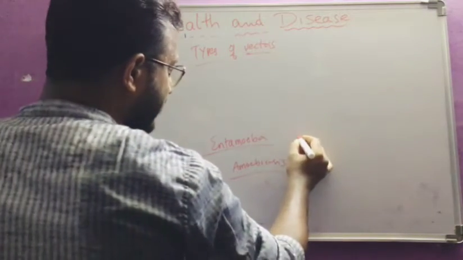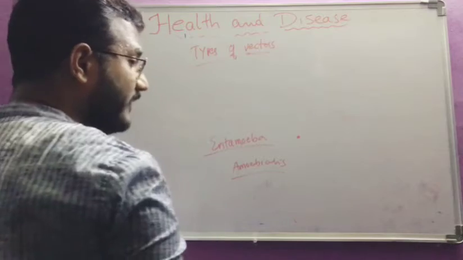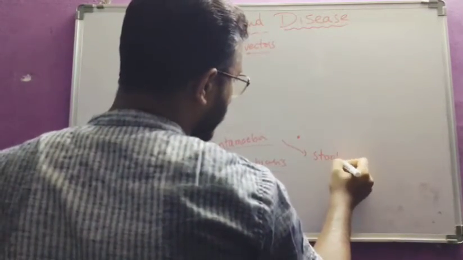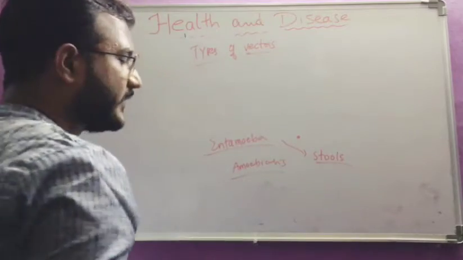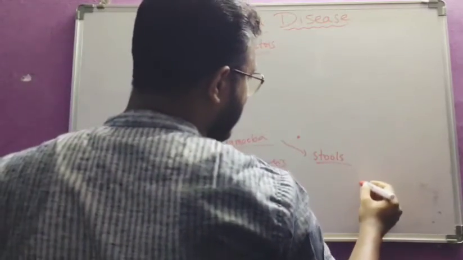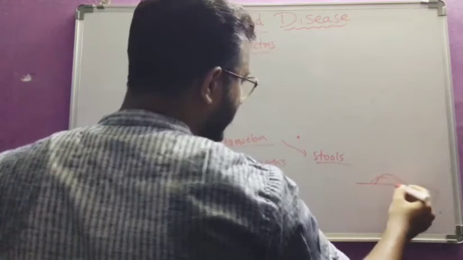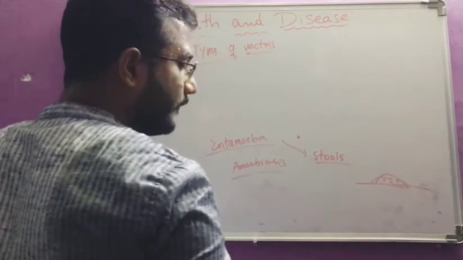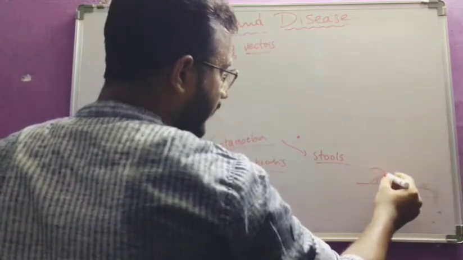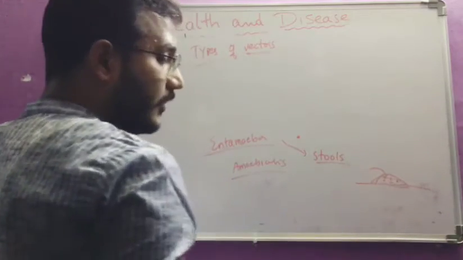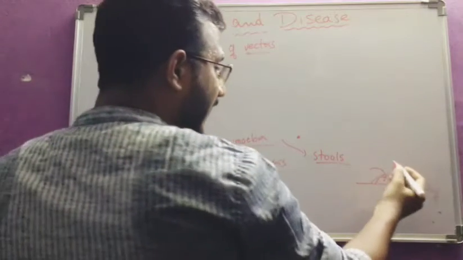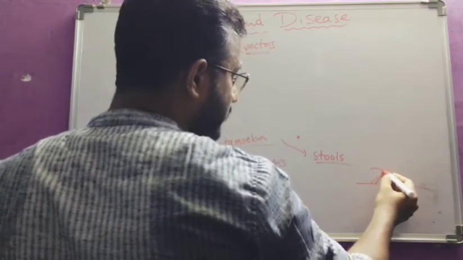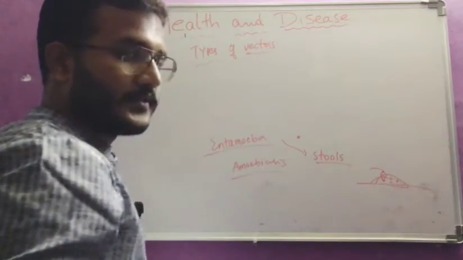Entamoeba is a parasite like this. And it travels from one person to another through open defecation. If a person goes outside for defecation, this is the fecal matter, and the parasites are present in the fecal material. Now the flies will come and land on that fecal matter. When landing, these Entamoeba histolytica parasites attach to the legs of the flies.